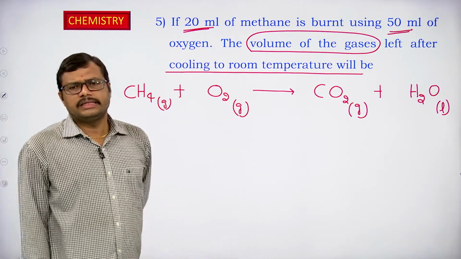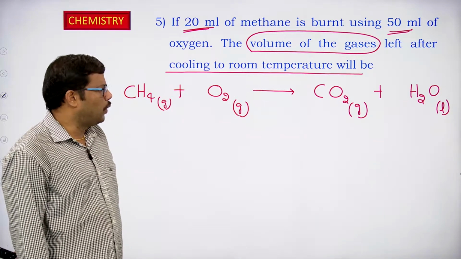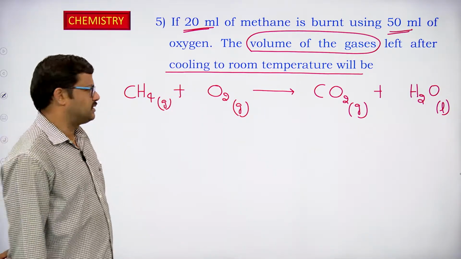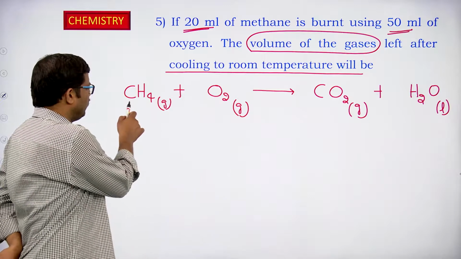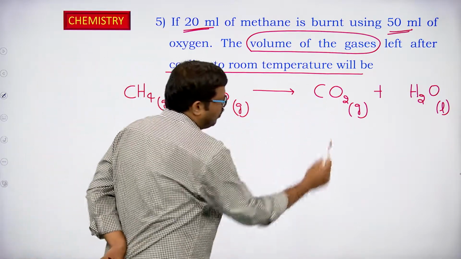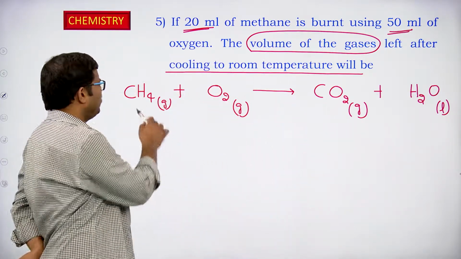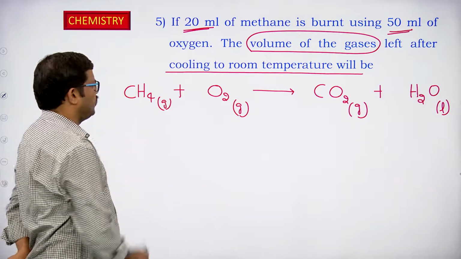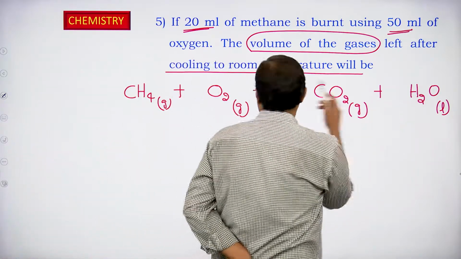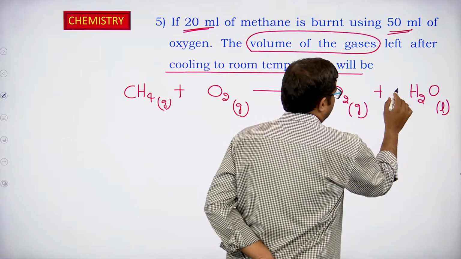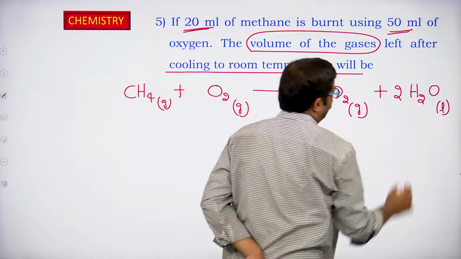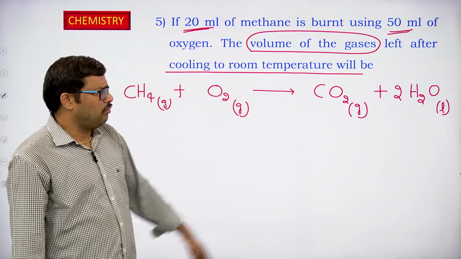Is it a balanced equation? No, it is not a balanced equation. Then in that case, observe how many carbons we have here. We have 1 carbon. Here also we have 1 carbon. Then balance the hydrogen atoms. Here we have 4 and here we have only 2 hydrogens. So, in that case we have to write 2H2O, so that the hydrogens are now balanced.